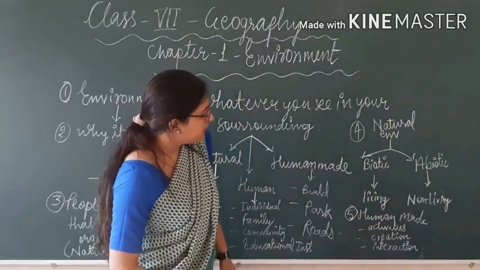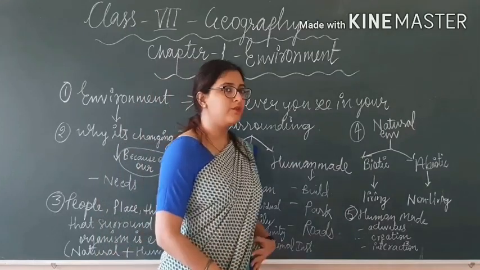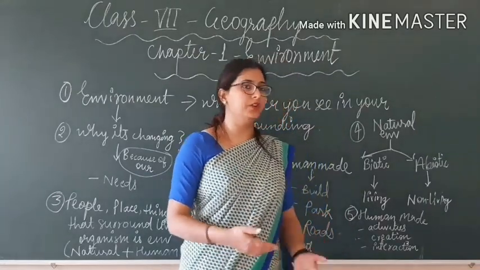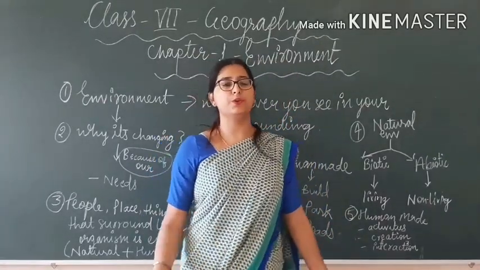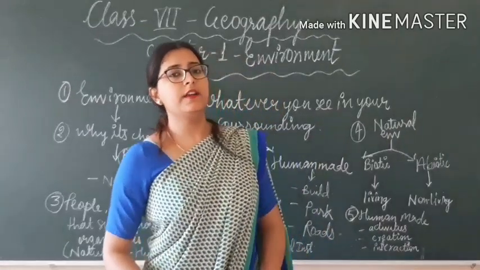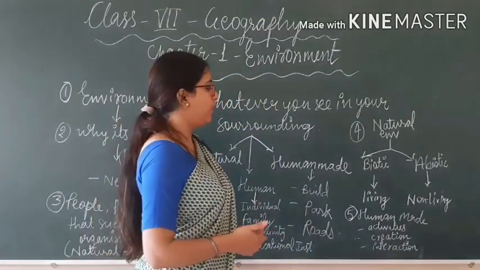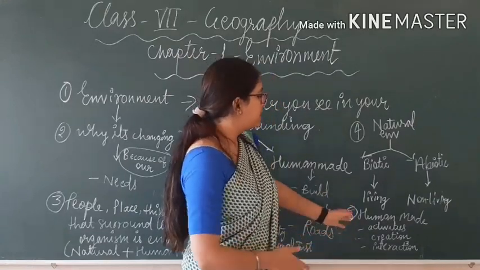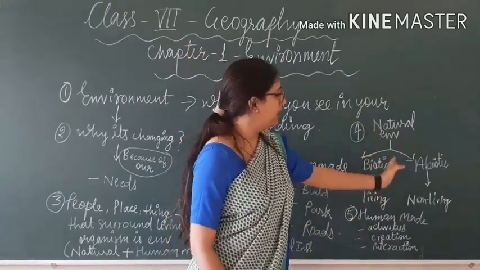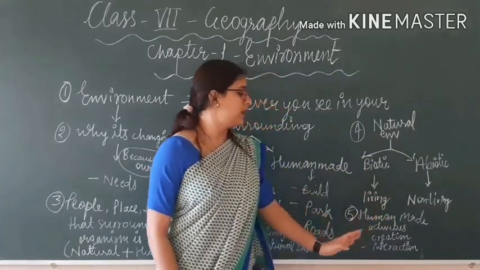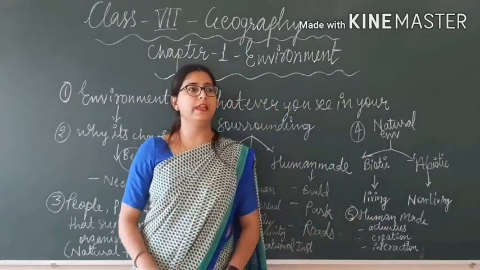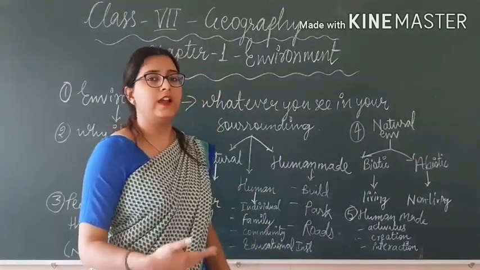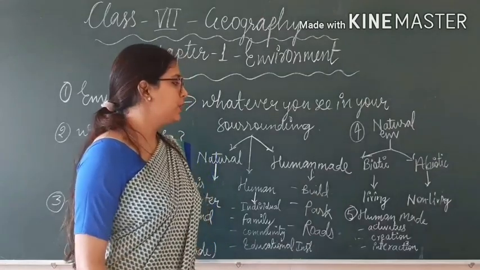And next point is human-made. What is human-made environment? Human-made means all activities, creations, and interactions among human beings. All these things comprise our human-made environment. So natural is biotic and abiotic, and human-made is simply made by the humans. All things that are made by the humans are human-made environment.